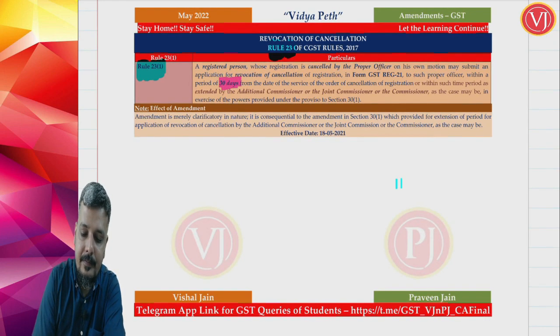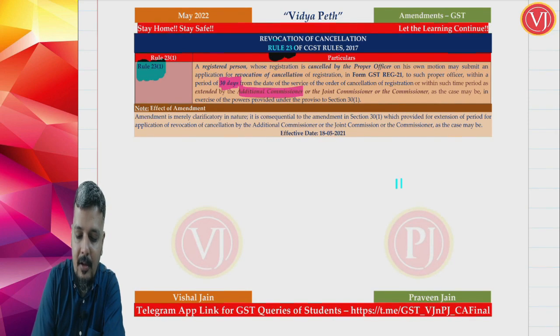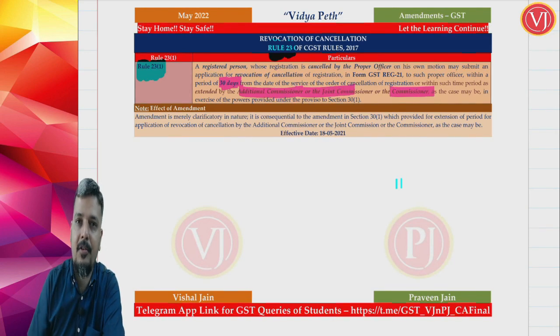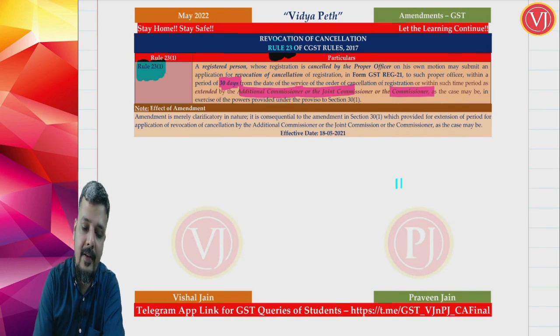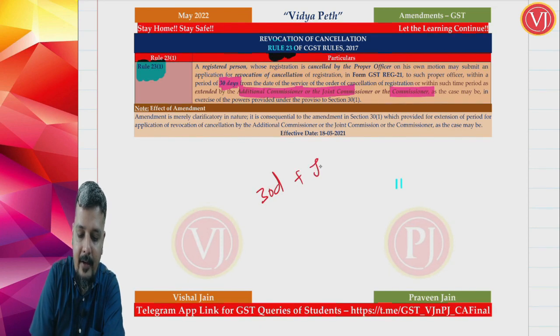The time limit to apply for that revocation application is 30 days basically, but that time limit can be extended by the additional commissioner, joint commissioner, or the commissioner. That is the first extension and that is the second extension. So basically the time limit is 30 days basic time limit, second is extension by joint commissioner or additional commissioner, next is second time extension by the commissioner.